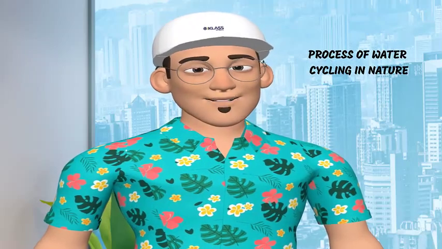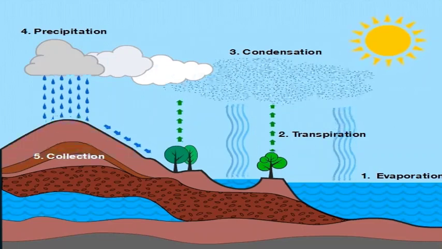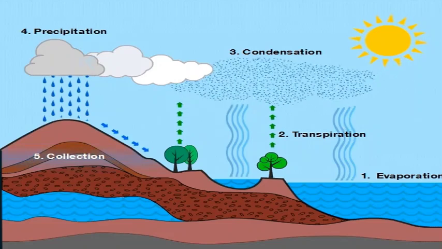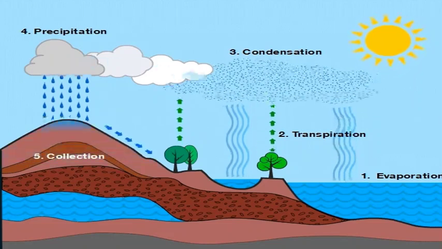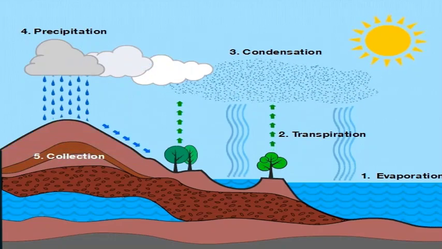The solar energy causes water to evaporate from the hydrosphere into the atmosphere. When the water vapor cools, it condenses. At high altitude, the condensed water forms clouds. The clouds precipitate as rain returning to the hydrosphere.